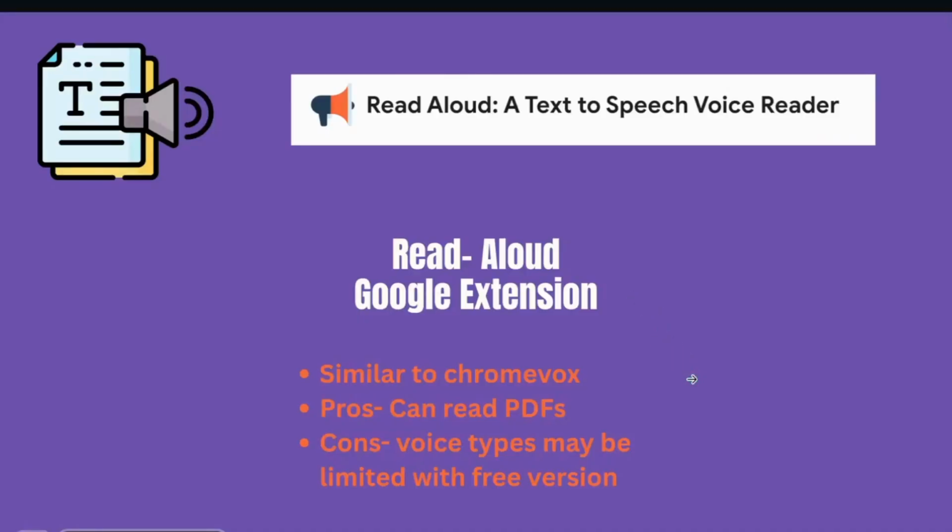We'll first start with text-to-speech, similar to what was modeled and discussed in Module 1. Another option from ChromeVox is Read Aloud, which is a Chrome extension that expands these capabilities by enabling text-to-speech features for content outside of Google Docs, including PDFs and websites. This flexibility is essential in ELA classrooms where instructional materials often come in various formats. While the free version of Read Aloud may offer fewer voice options, it still provides critical support for students who benefit from auditory reinforcement or need help decoding text.